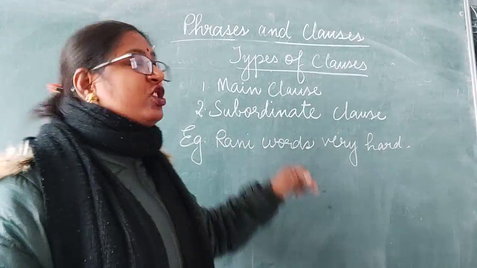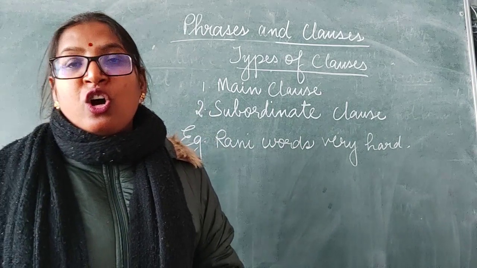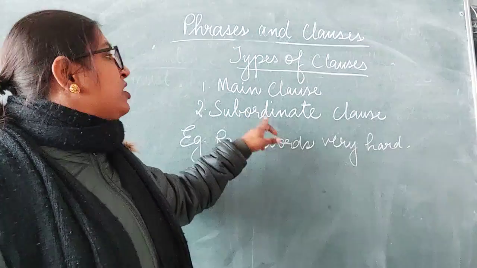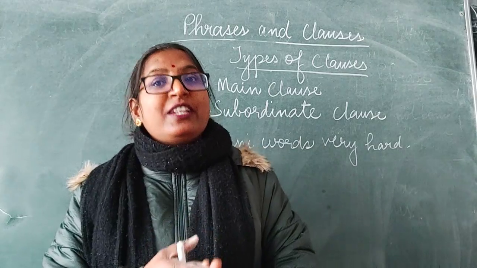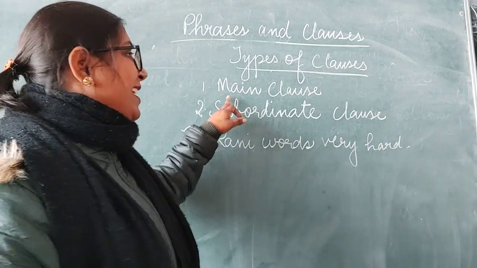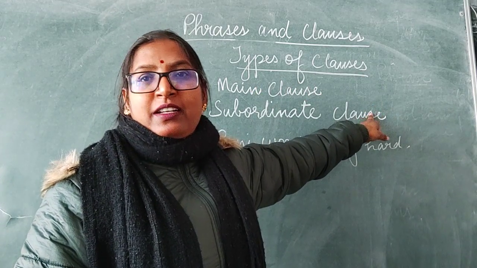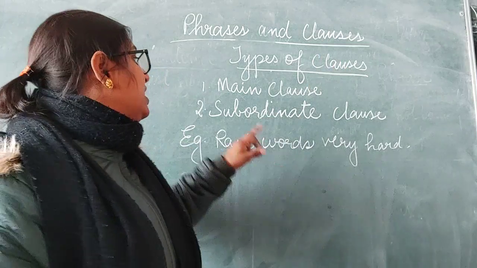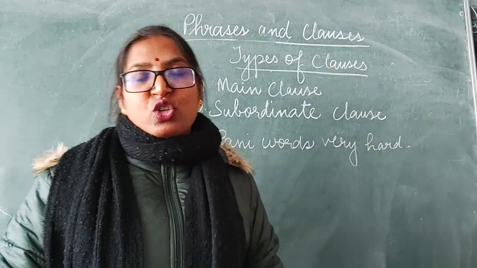And subordinate clause is also known as dependent clause.